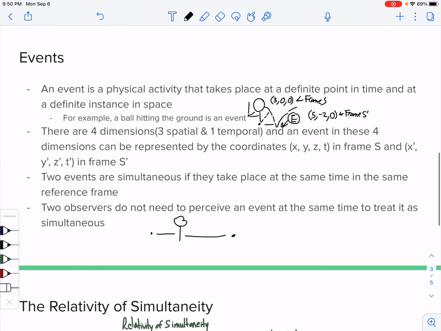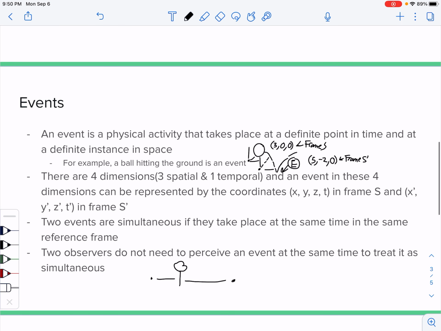So an event is a physical activity that takes place at a definite point in time and at a definite instant in space. For example, a ball hitting the ground is an event. But that's not the only event in the path of a ball. When it reaches a certain point in space, it's an event. When it's first being dropped, it's an event. When it finally settles down, hits the ground, never to rise again, is an event.